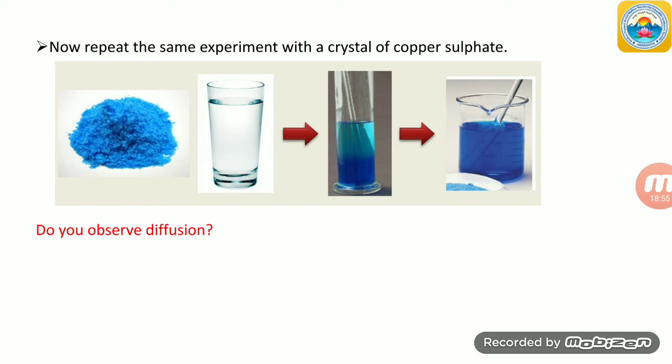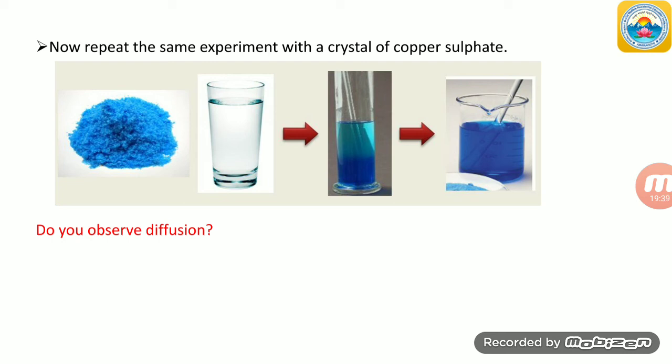Watching these pictures, I think you have got some idea regarding whether diffusion occurs or not. Do you observe diffusion, students? Yes, diffusion occurs. You will observe diffusion. Why? Because small particles undergo diffusion more quickly than bigger particles. I repeat, small particles undergo diffusion more quickly than bigger particles.